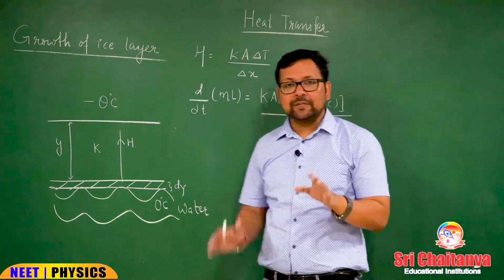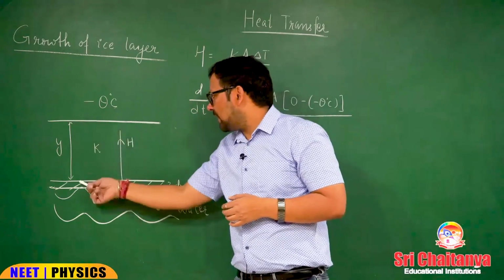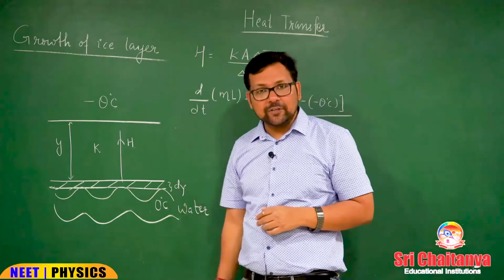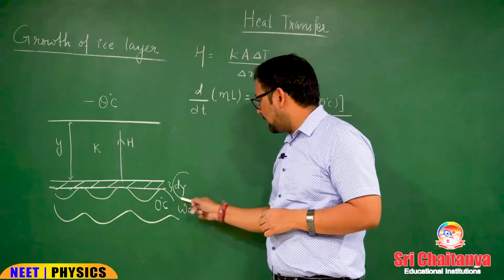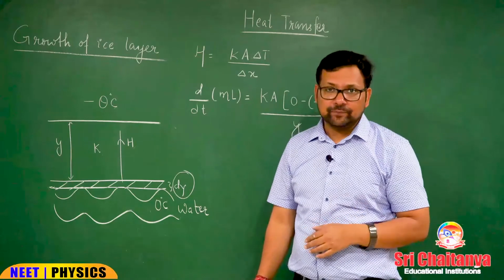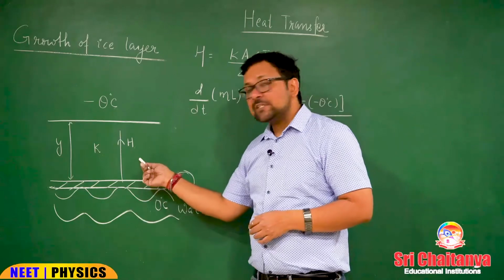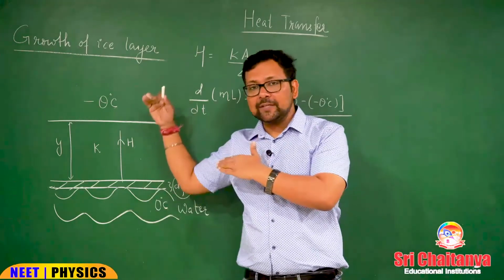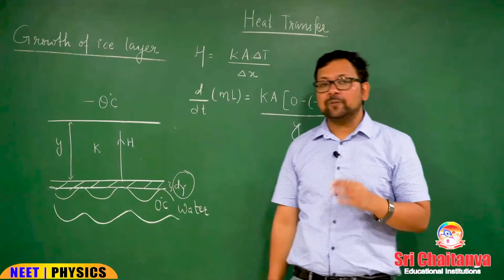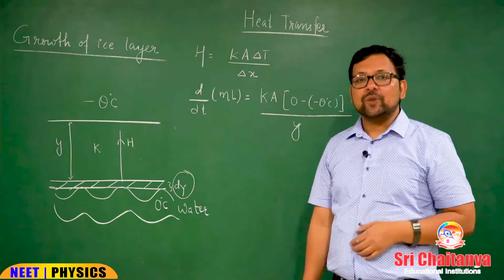So, we have assumed that at any time t when we are observing this, y thickness of ice layer has already been formed and this process is continued. So, after y you can see a dy layer is forming, then again dy and the process will continue. Now, after the formation of ice layer, heat is flowing from water to the surroundings through the ice. And what is ice? Solid. So, method of heat transfer that will be dominant over there is conduction. So, what we are discussing is conduction through ice.